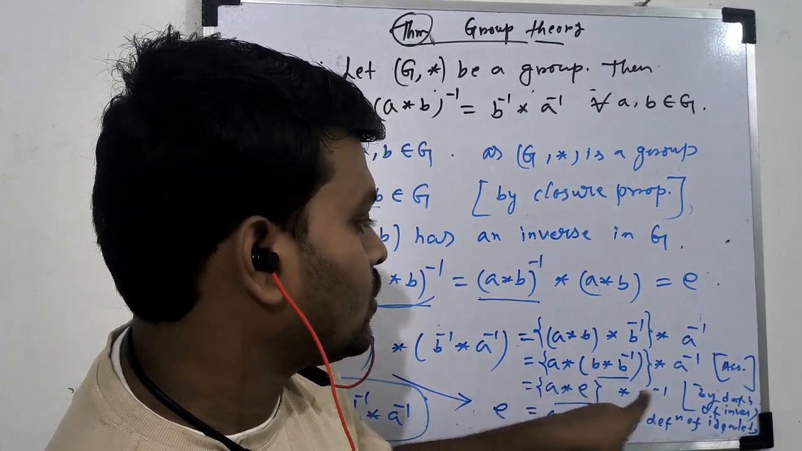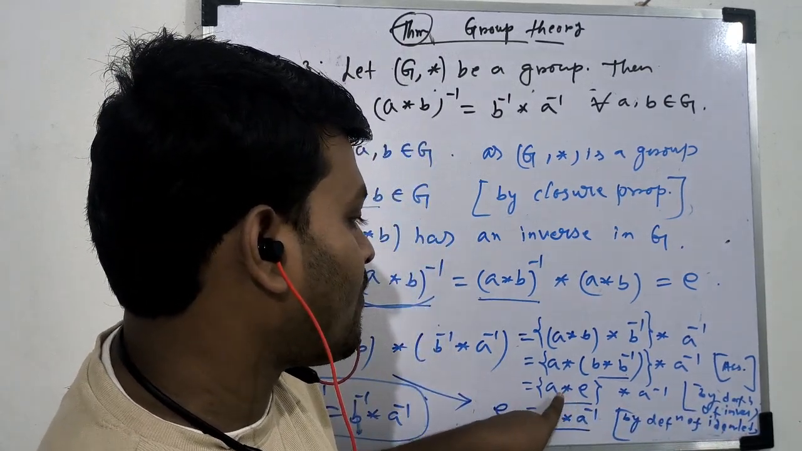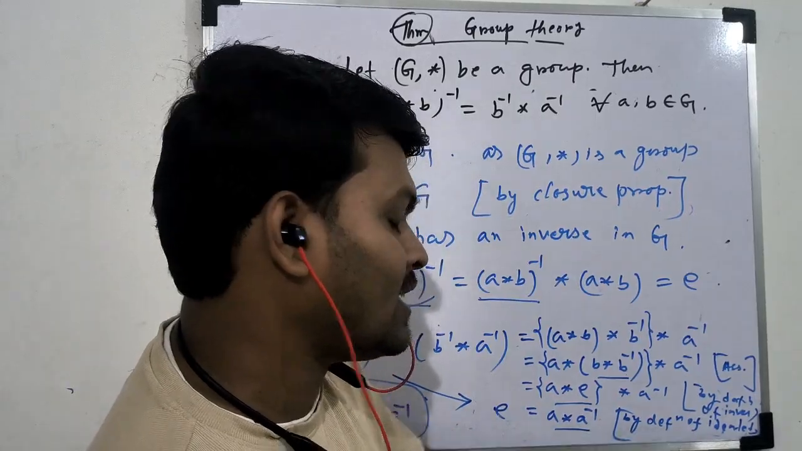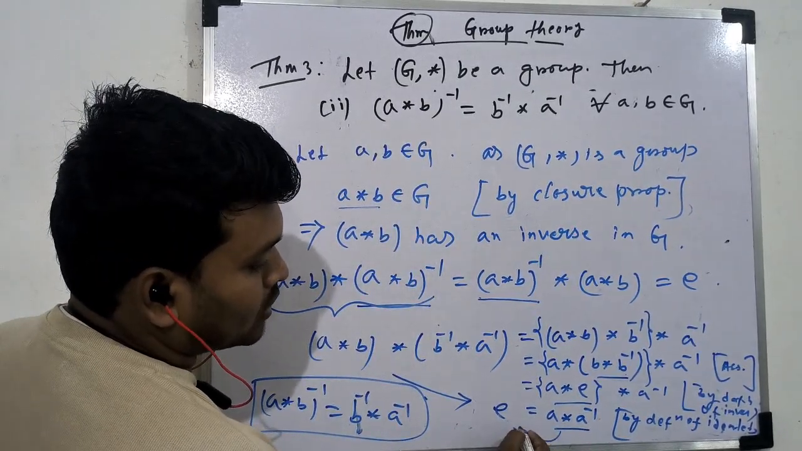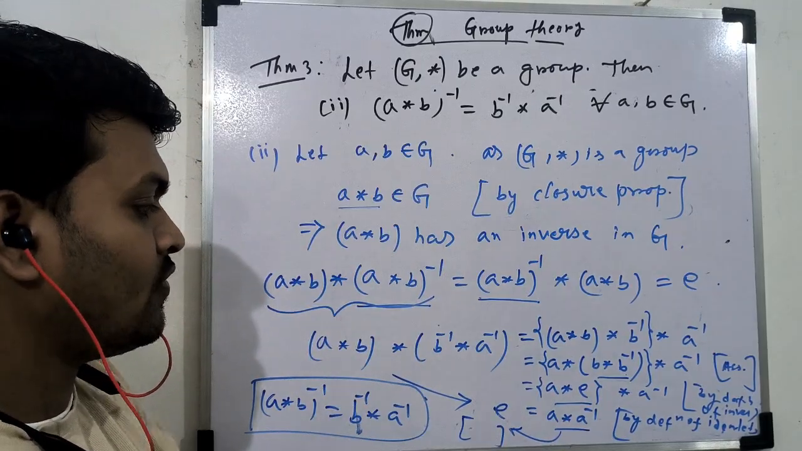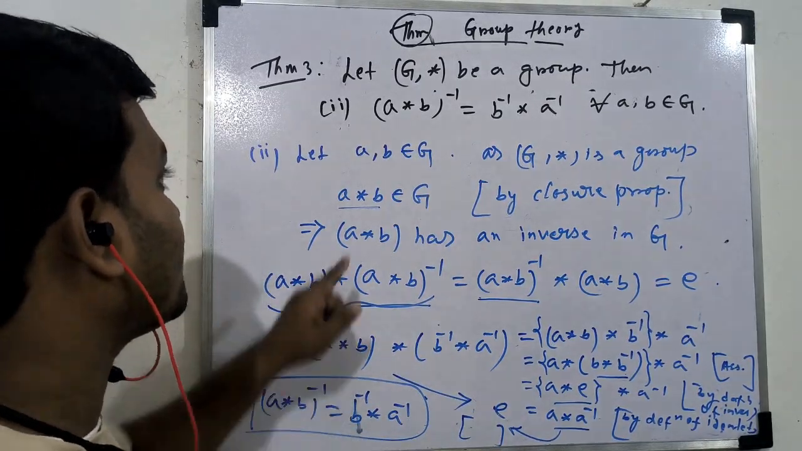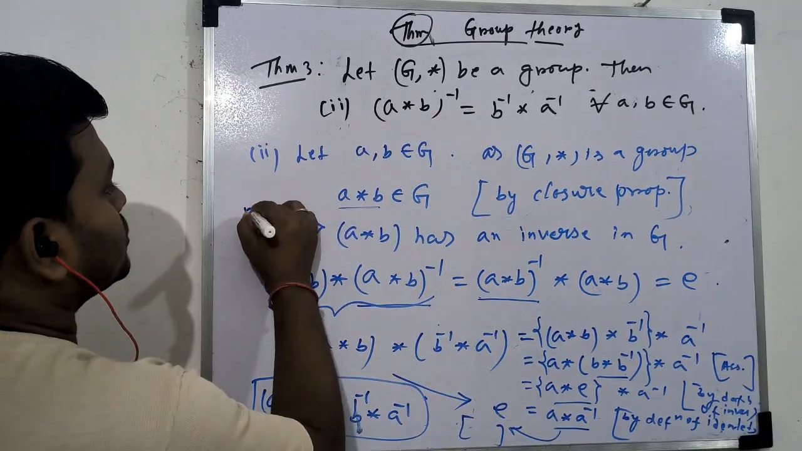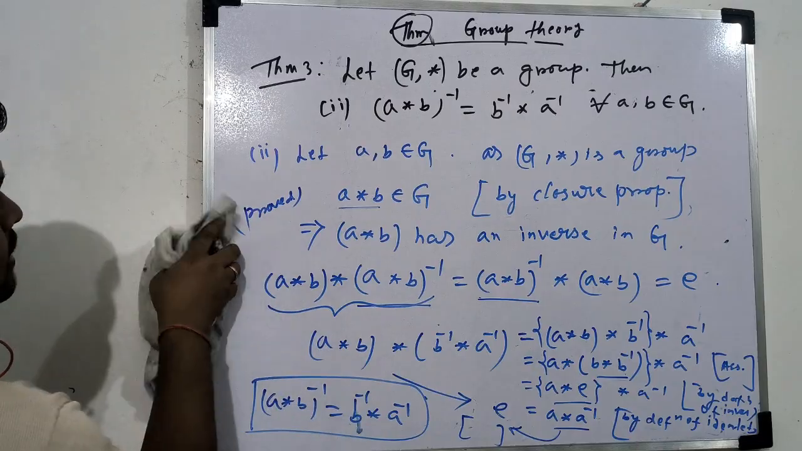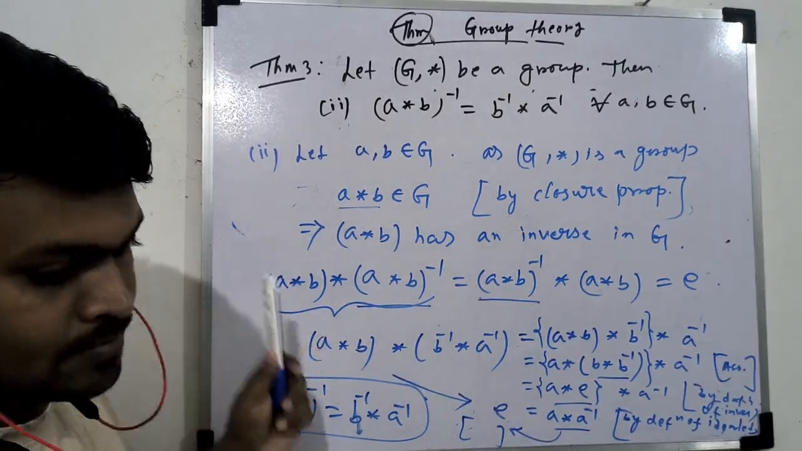That means we use definition of inverse, and in this step from A star E we write A. That means we use definition of identity element, and again from here to here we use by definition of inverse. So ultimately I prove this one equal to E, therefore this equal to this proved. ठीक है, so you write proof or the theorem is as proof. ठीक है, so you can write, you can note, and I will prove the third one.